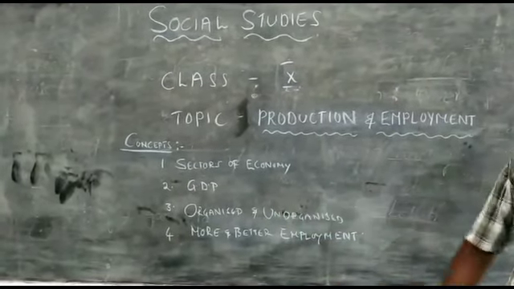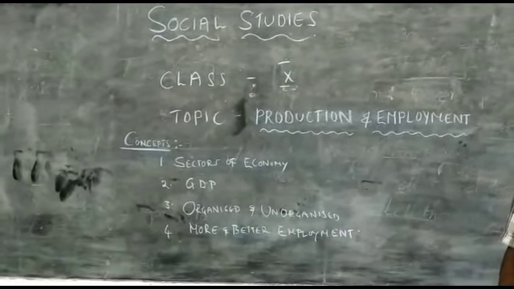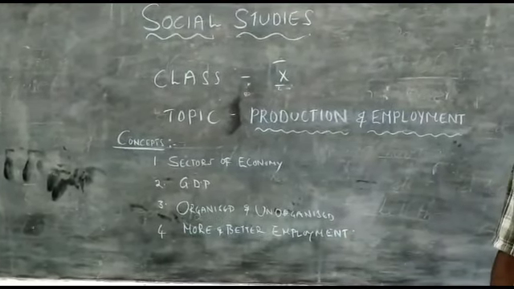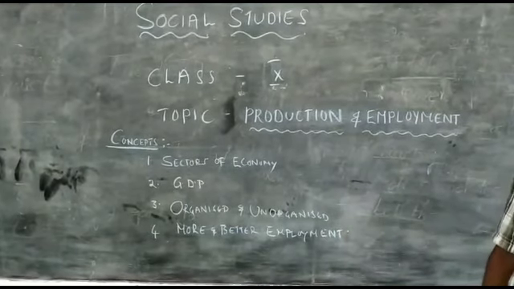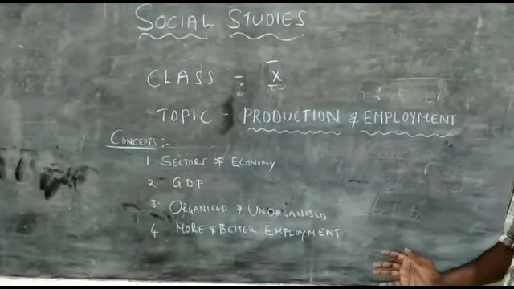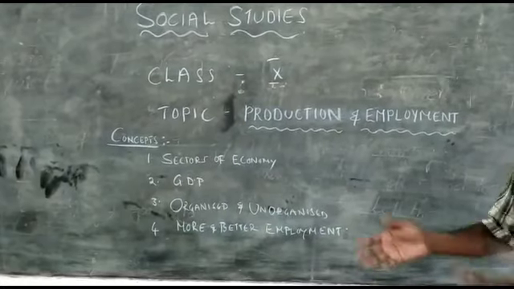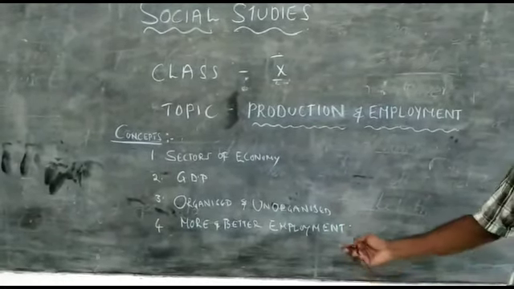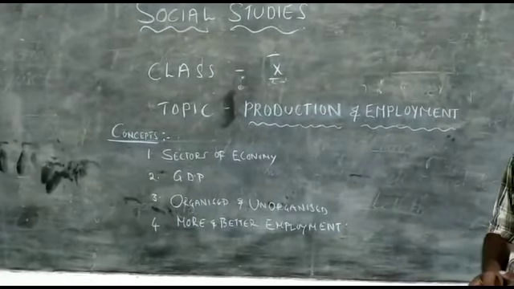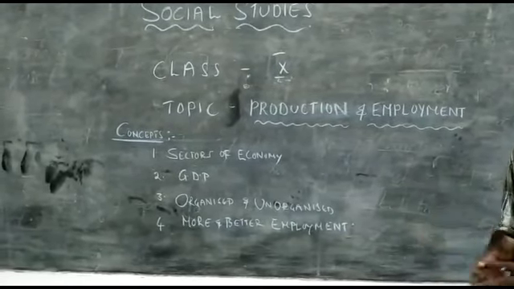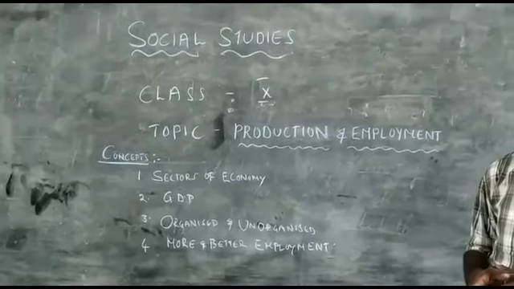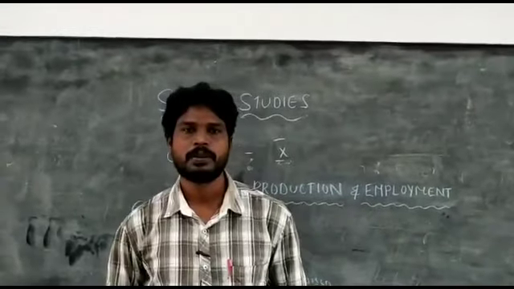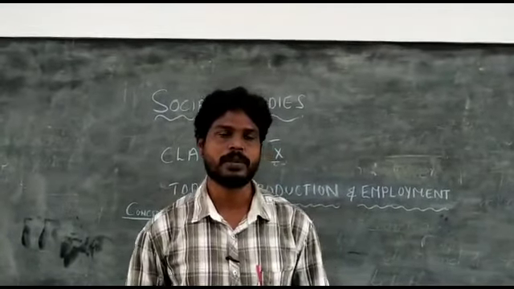The second point is GDP. GDP refers to gross domestic product. The third one is organized and unorganized sectors, the benefits we enjoy when we fall under the organized or unorganized sector, which we come to know in this chapter. And the last one is more and better employment, because as the population is high, we need more employment opportunities for the people. So I request all of you to please be attentive.